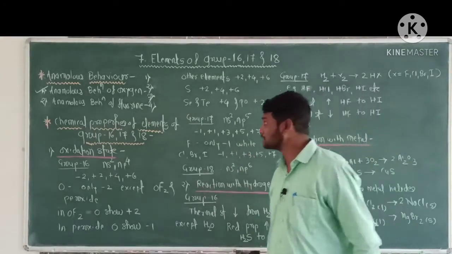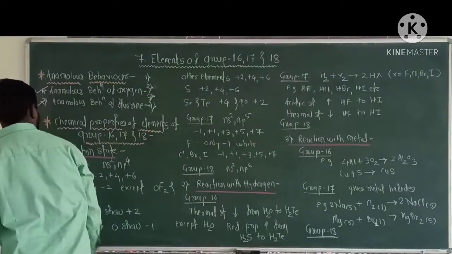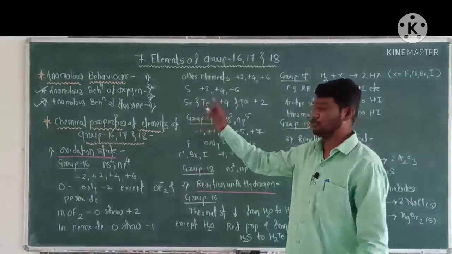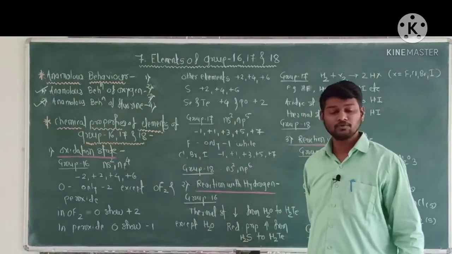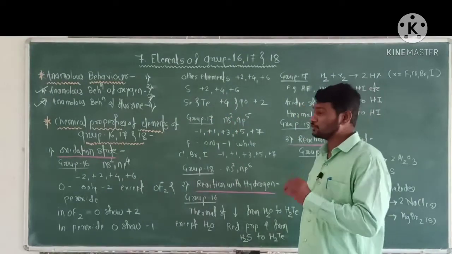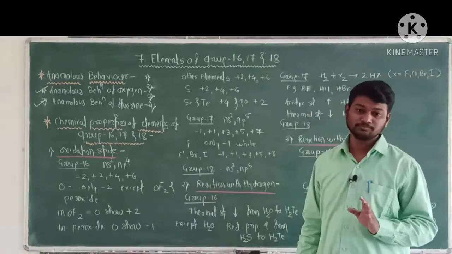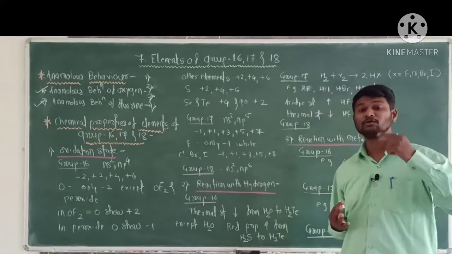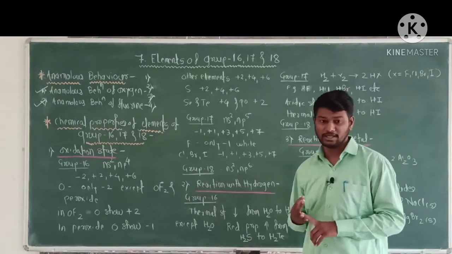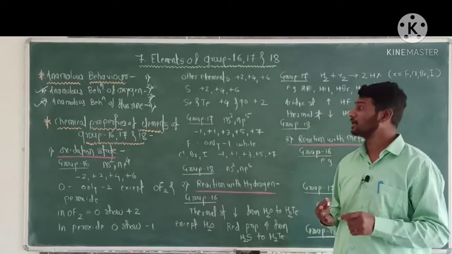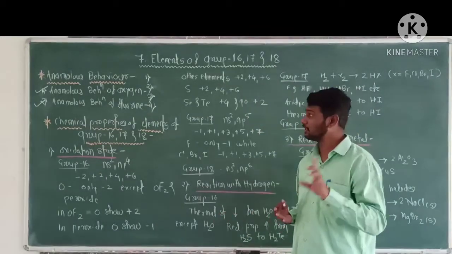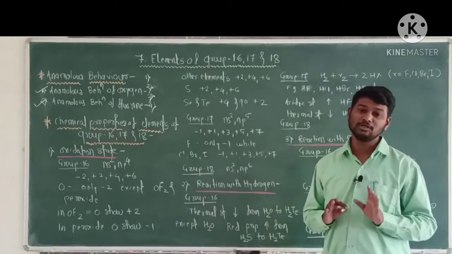Next, anomalous behavior of fluorine. Fluorine shows anomalous behavior because fluorine has a small atomic size, high electronegativity and ionization enthalpy, and absence of a vacant d orbital in the valence shell or outermost shell. Therefore fluorine shows anomalous behavior.